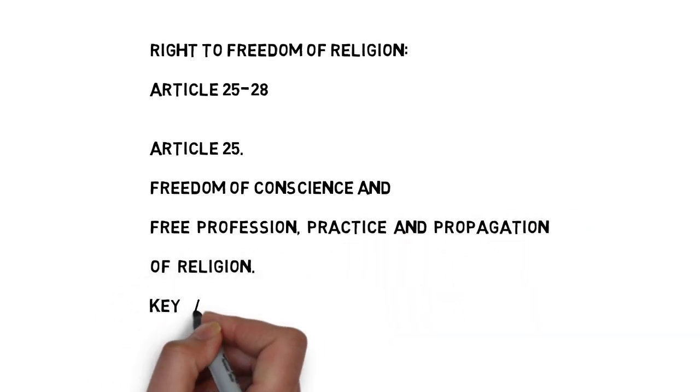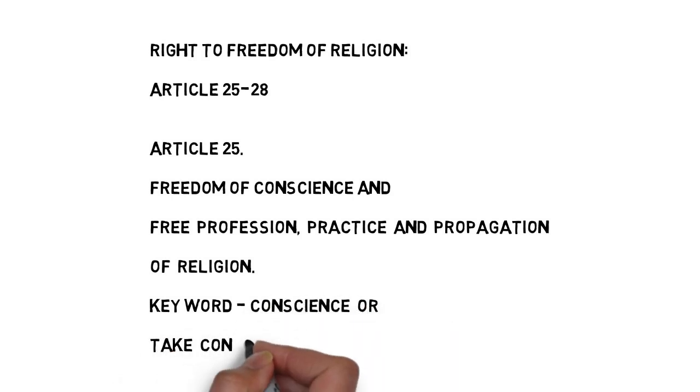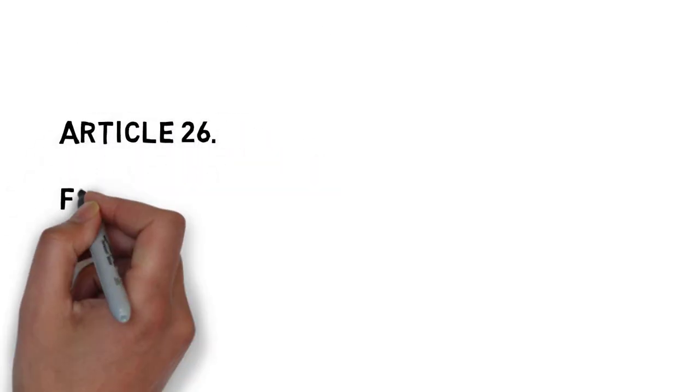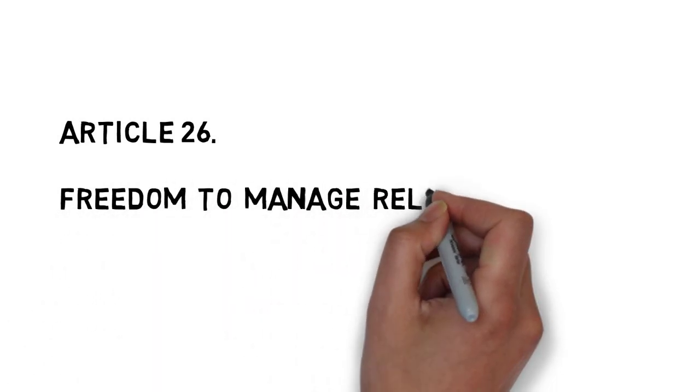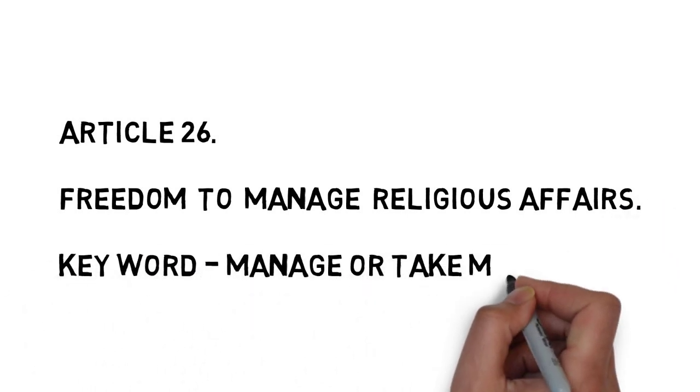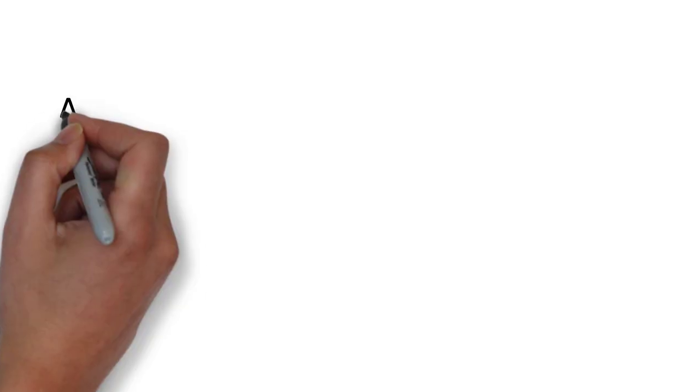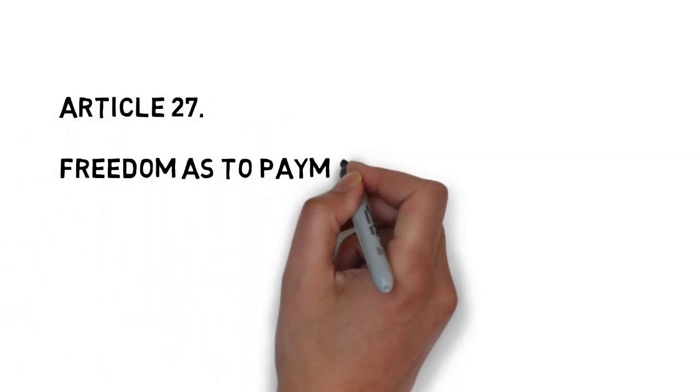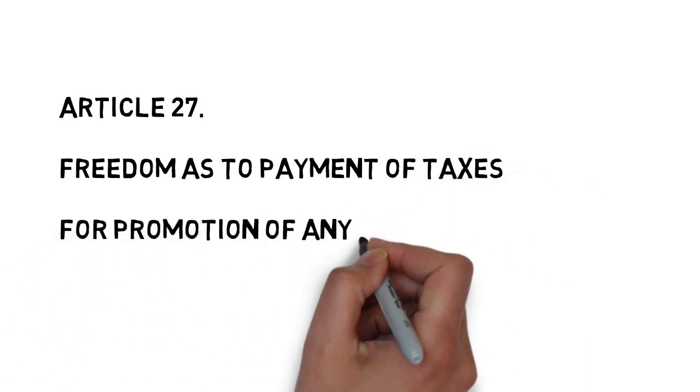Article 25 provides us freedom of conscience and free profession, practice and propagation of religion. Here we have taken the keyword conscience, or take con from it. From the word conscience, remember the word con. Moving ahead, Article 26 provides freedom to manage religious affairs, and the keyword here is manage, and take man out of manage, and remember this. Again, Article 27 gives us freedom from payment of taxes for promotion of any particular religion. Remember the keyword tax here.